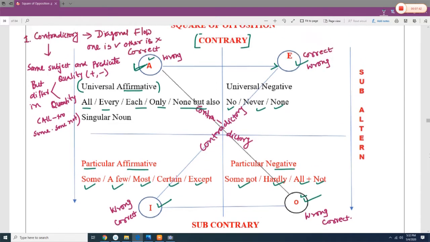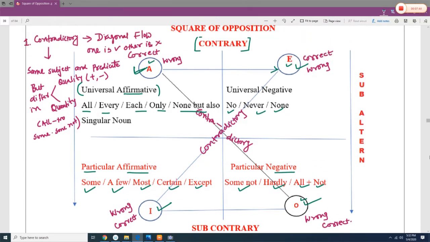And from E, means universal negative to particular positive or affirmative, then it is also called contradictory. Now between both universal positive and universal negative, it is called contrary. Then one is universal, one is particular, then it is known as contradictory.